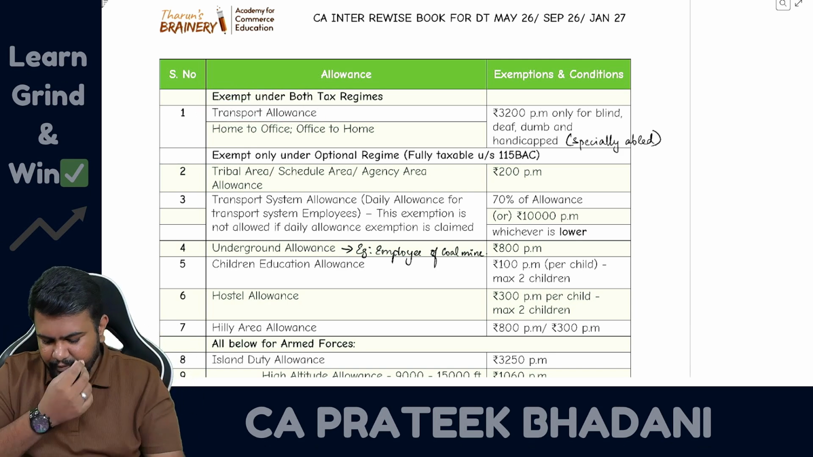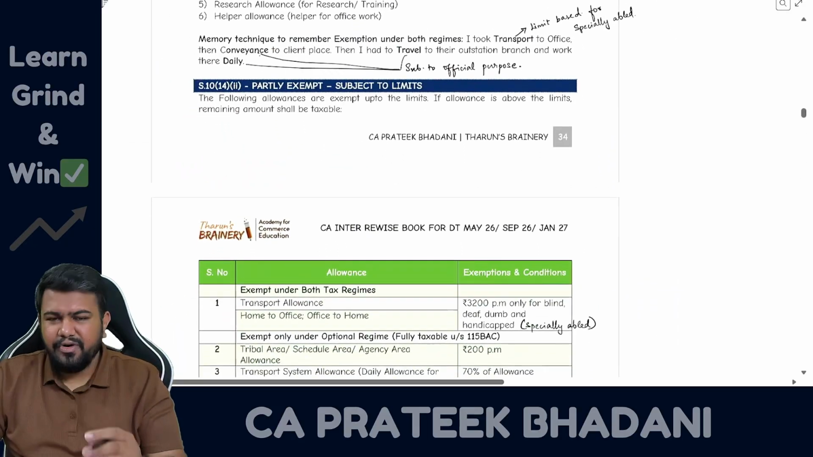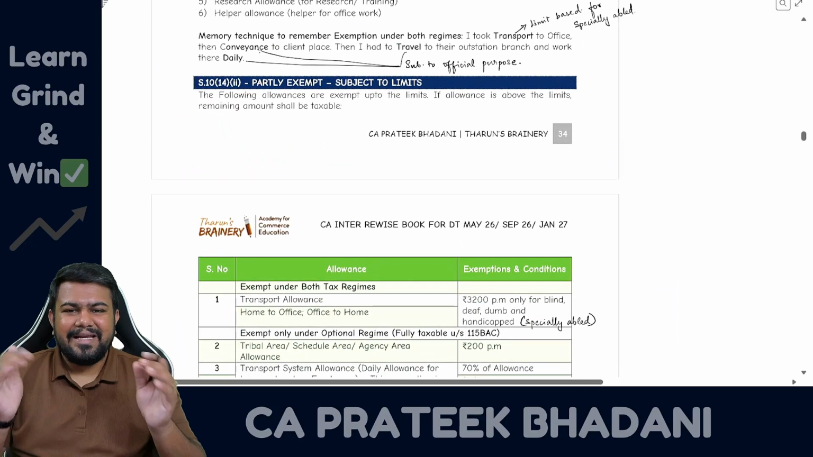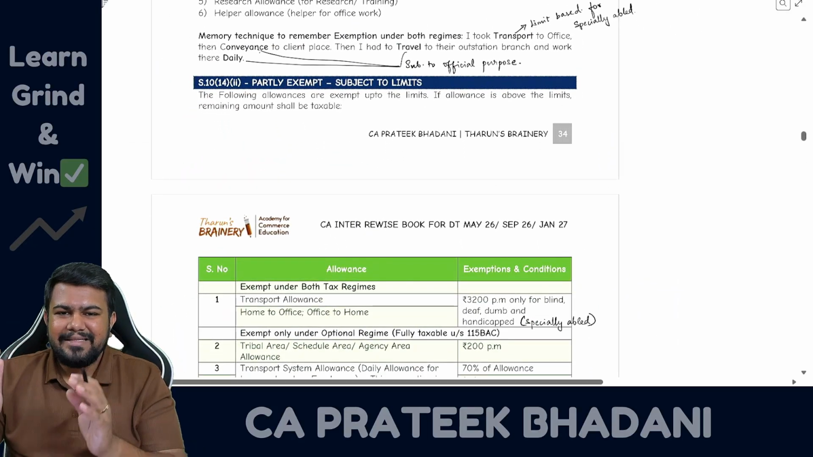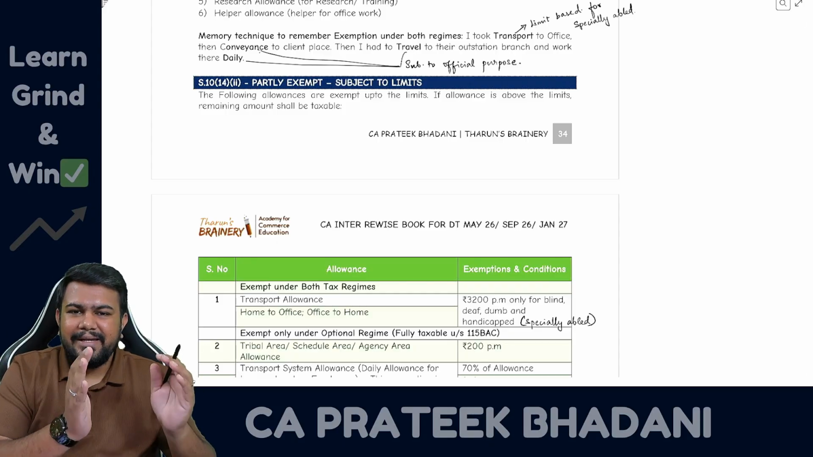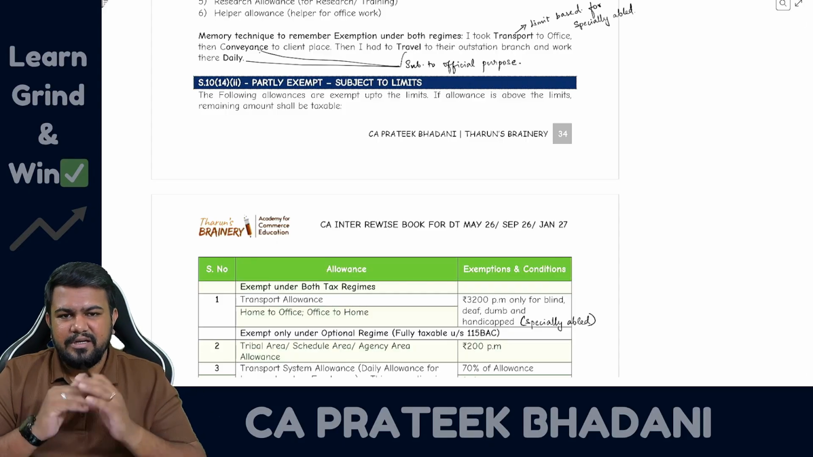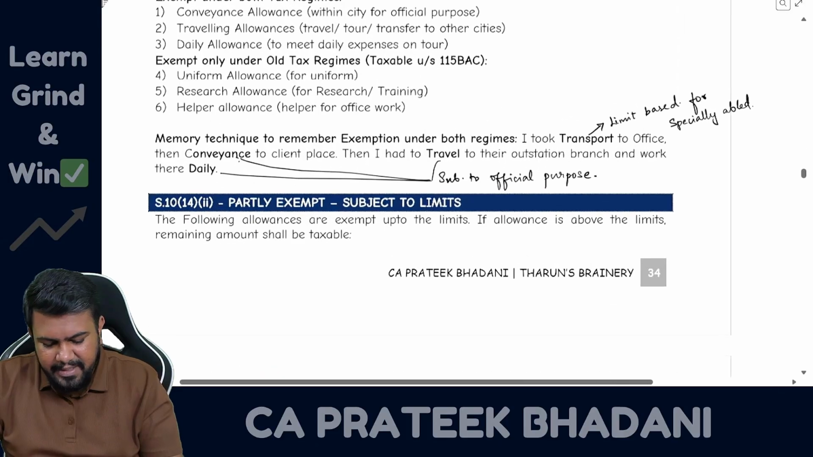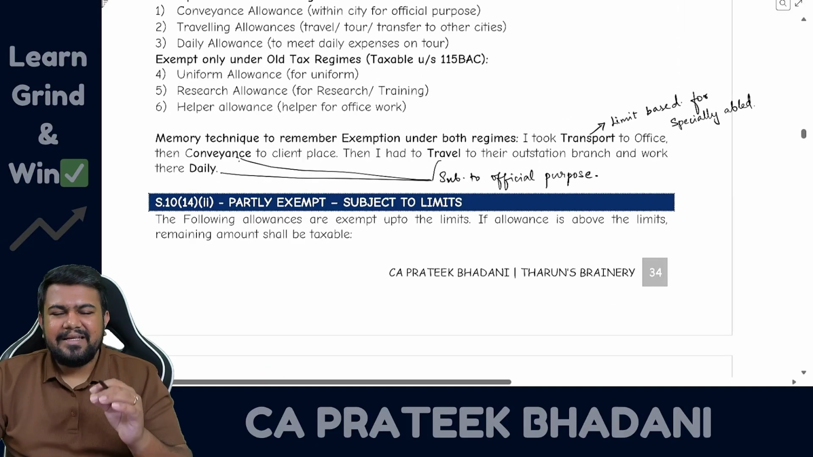Fully taxable. Okay, now for both tax regimes, many students get confused, asking what are all exempt in both tax regimes, and what are all exempt only in the older tax regime? We are getting confusion, sir. So for that only I have given you a memory technique. What is the memory technique? This sentence you have to remember.